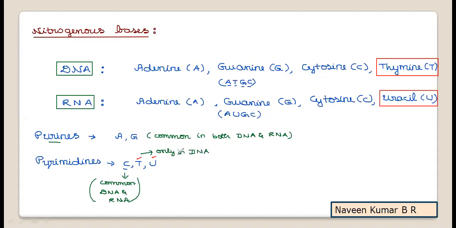Similarly, uracil is seen only in RNA nucleotides. If you remember this, it will be very important for your one mark question in the board exam. Now, if it comes to competitive exams, the chemical names of these are also important.